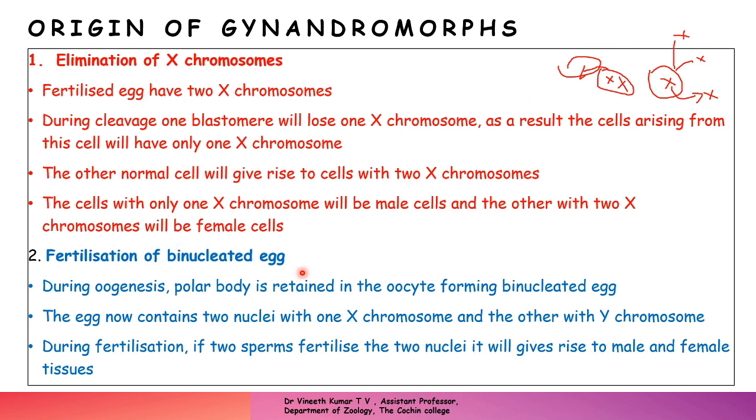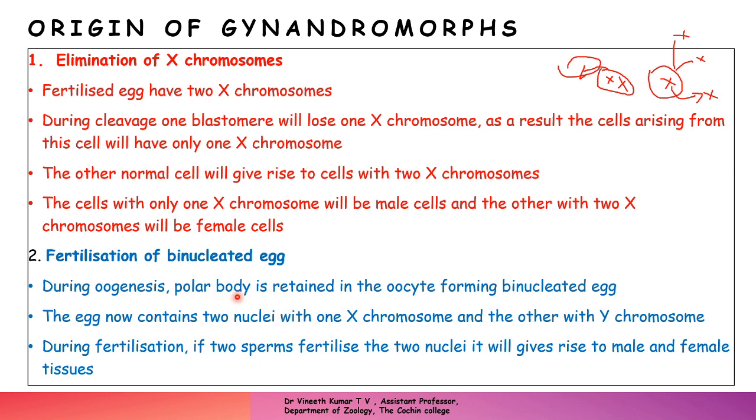Coming to the other one, fertilization with a binucleated egg. This usually happens in other groups of insects. During oogenesis, after meiosis 1 and meiosis 2, the cell becomes two, and that smaller cell is called a polar body. In such cases, the polar body is retained inside the oocyte, forming a binucleated egg. So the egg now contains two nuclei.